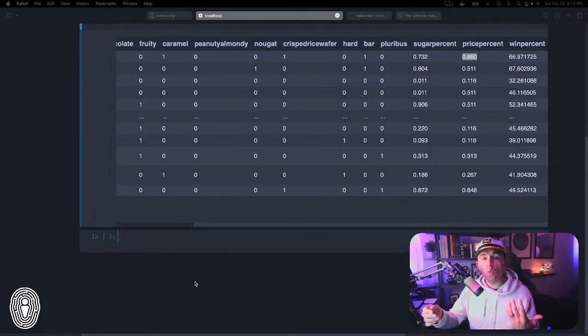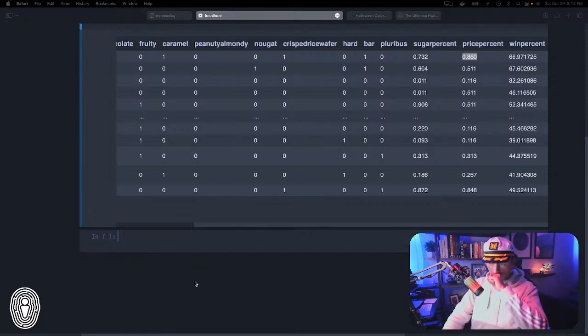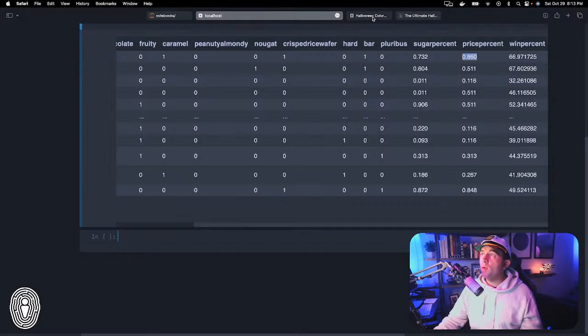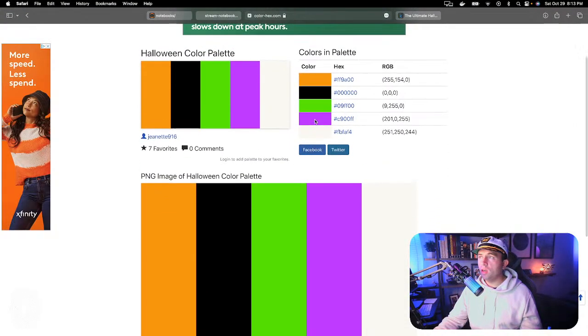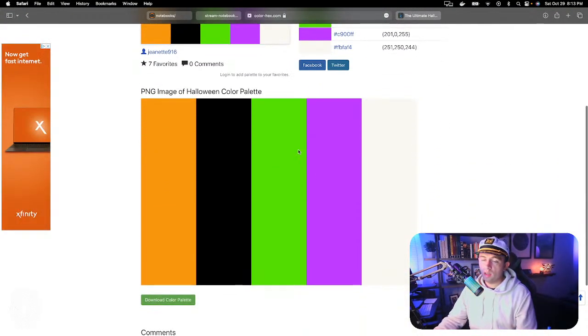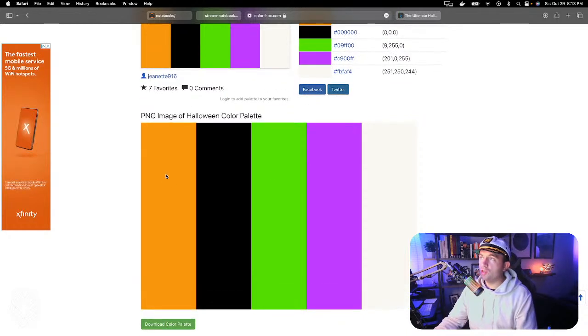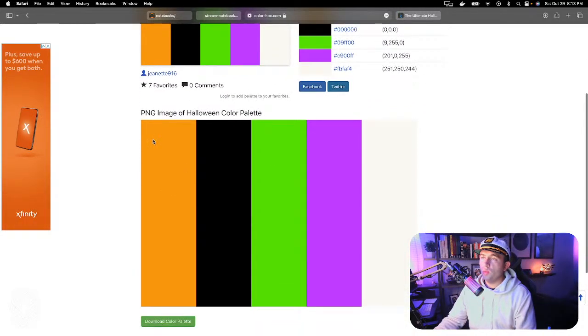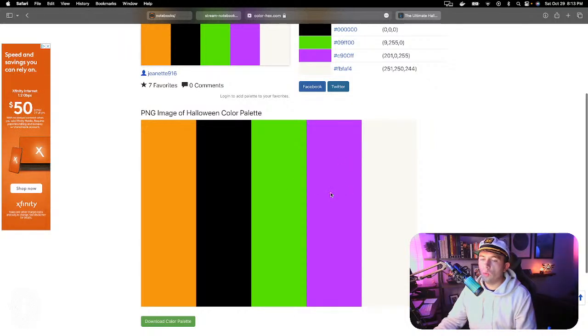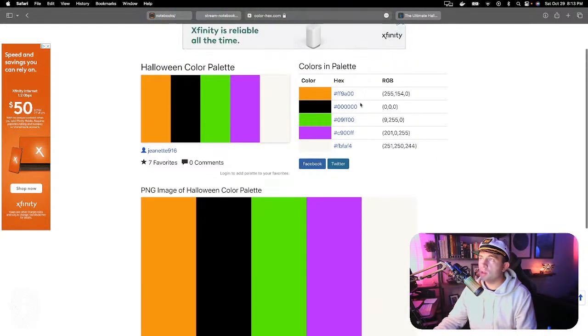And there are actually a number of different websites that will curate like 4 or 5 different colors together that look sort of aesthetically pleasing, so that way you can have a color palette that looks nice. I personally used this website right here, and you can see this is the color palette that I'm going to be using. I'm going to change the order of the colors though. We've got a pumpkin orange, a nice pumpkin green, and a witch kind of purple here. Here are the hex values up here, and I guess there are RGB values. I personally prefer to use the hex values because I find them a little bit easier to work with.